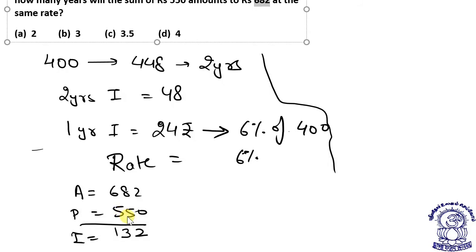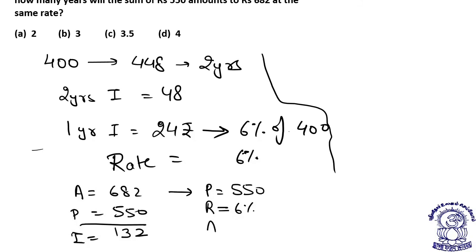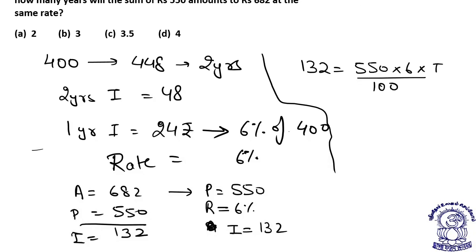Now what do we have? We have principal 550, rate 6%, interest is equal to 132 rupees. We need to find the time. So as per the formula, simple interest is equal to principal into rate into time by 100.